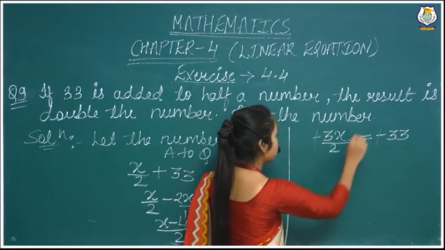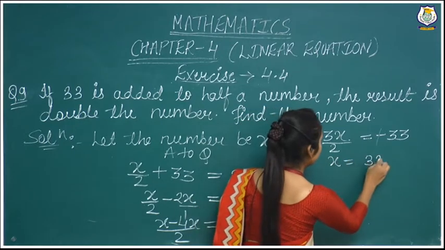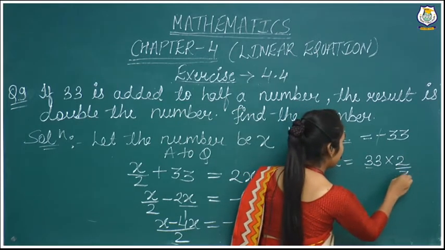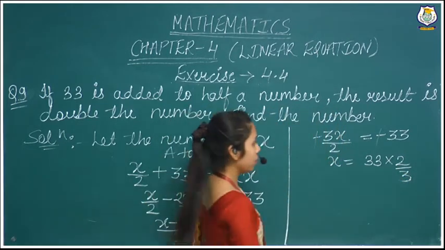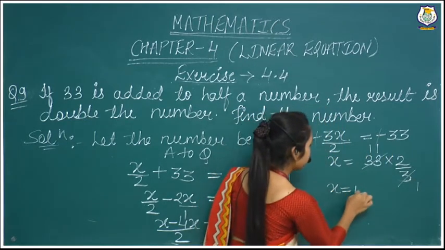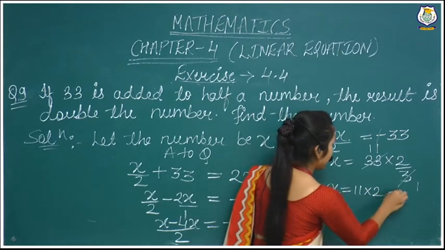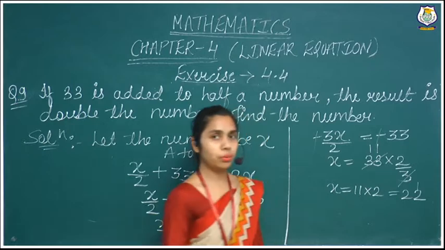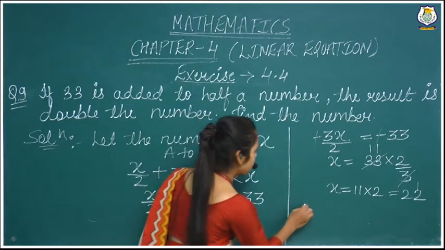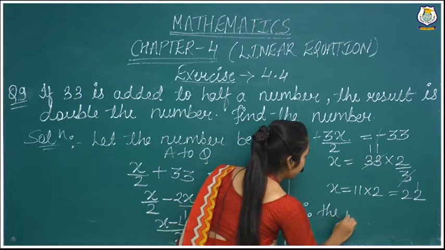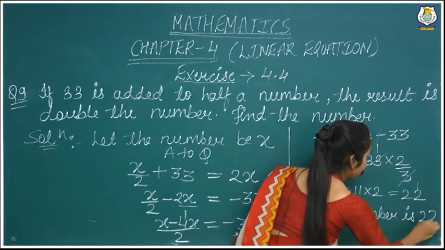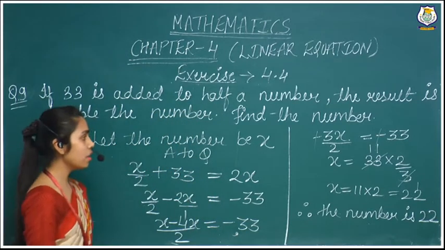Now we will take this 2 on the right hand side. 33 multiplied by 2, and this 3 will go in the divide because the sign will be changed. Now it will cut. 3 ones are 3, 3 ones are 3. x is equal to 11 multiplied by 2. So that is equal to 22. It means we assumed our number x and the value of x we have found out is 22. Therefore, the number is 22.